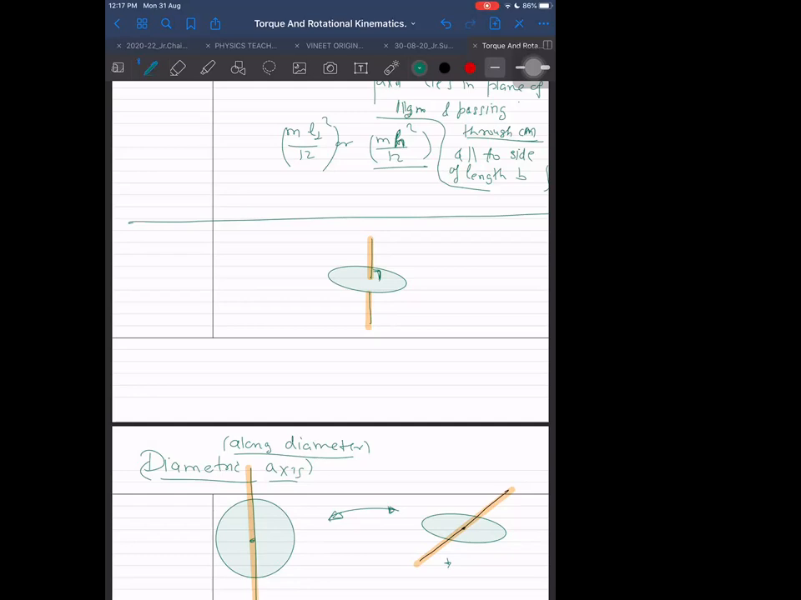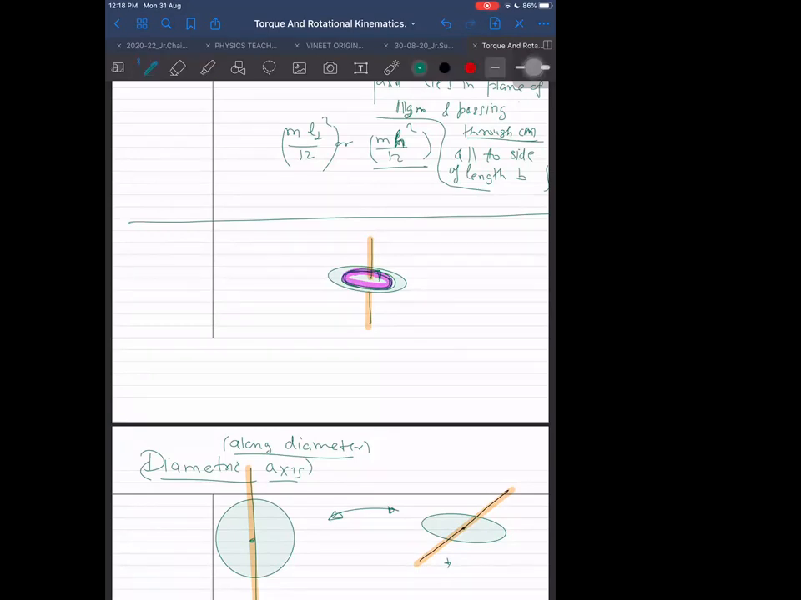How to find it for this case now? I have to break it into small elements and then integrate to get the answer. What kind of small elements should I break it into? I can take small ring elements, and then integrate.